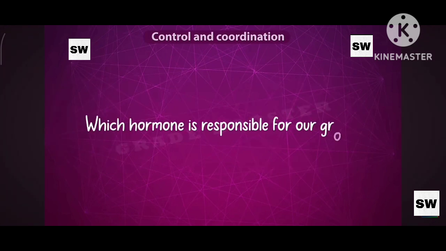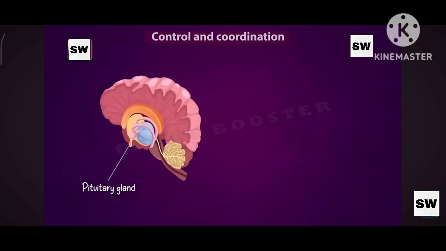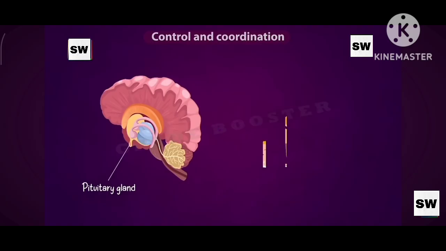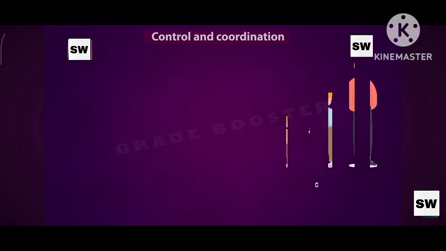Next, which hormone is responsible for our growth? Growth hormone secreted by the pituitary gland is responsible for regular body growth. The growth of skeletal muscles and bones is under the control of growth hormone. When a person's muscles and bones are growing and he is becoming tall, we say he is growing. Growth is observed in teenagers. They grow very fast. In their body we can see skeletal muscles and bones growing and their height increasing. This all happens because of a hormone called growth hormone.